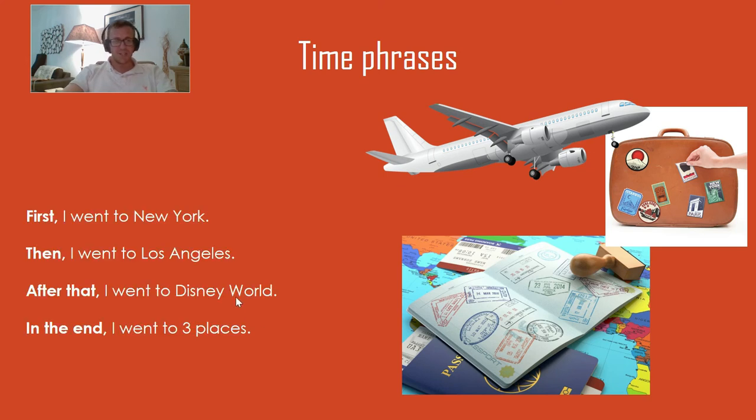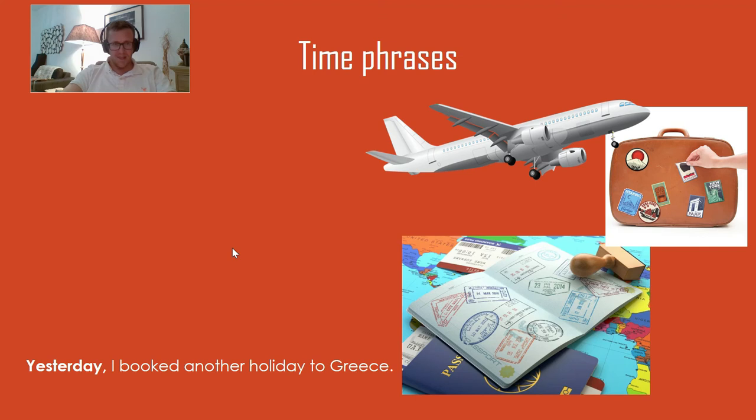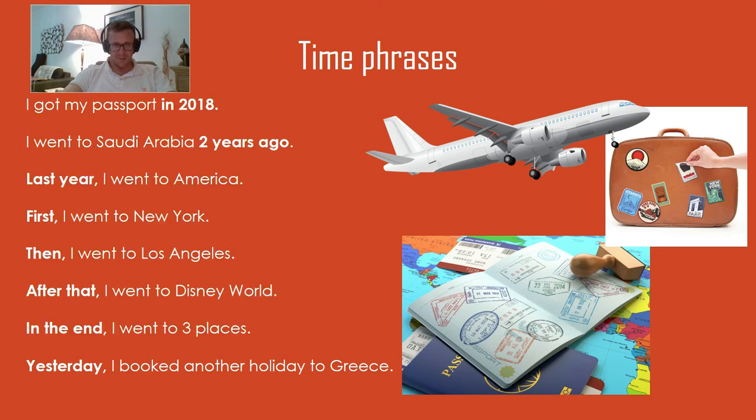When you're telling a story, you might want to tell it in an order. So you could say, first I went to New York. Then I went to Los Angeles. After that I went to Disney World. And in the end I went to 3 places. So if you're telling a story in the past, these words will help. And then, yesterday I booked another holiday to Greece. So this helps to talk about a recent past. So these are the time phrases in the past.